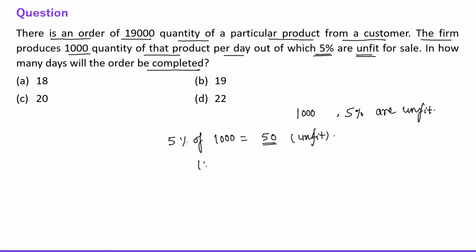So how many are fit for sale? 1,000 minus 50 are fit for sale. So this is 950, right? So 950 products every day are fit for sale. The total order is of 19,000 articles, and every day we are producing 950 articles which are fit for sale. Actually we are producing 1,000 in total, but 950 articles are fit for sale.